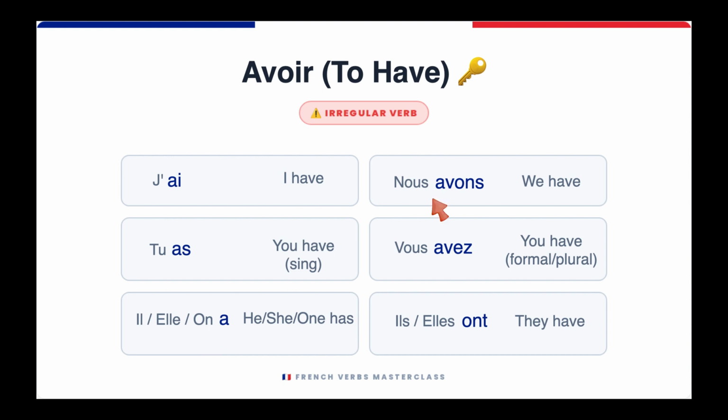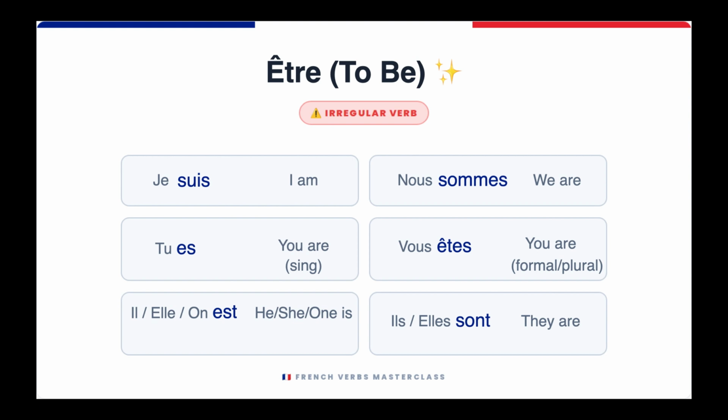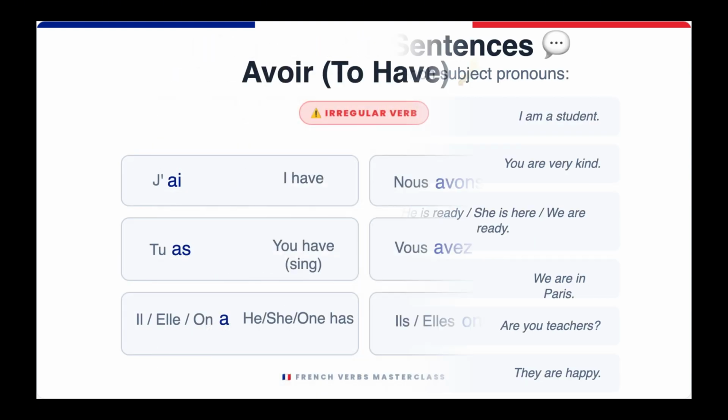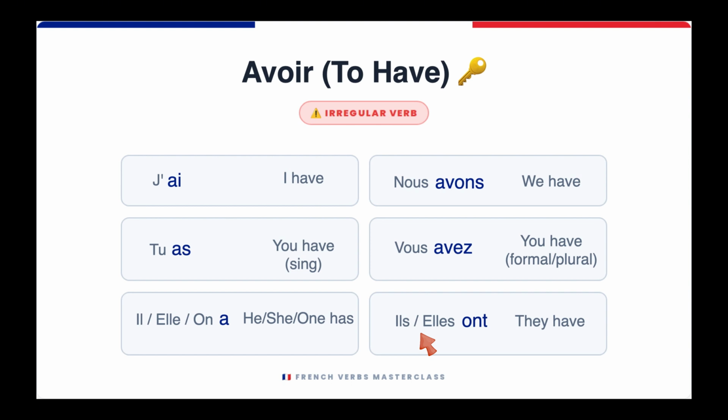Nous avons, we have. Vous avez, you have. Ils ont, they have. Elles ont, they have. You might have already noticed, if you look at the they part, ils sont is they are, whereas ils ont is they have.